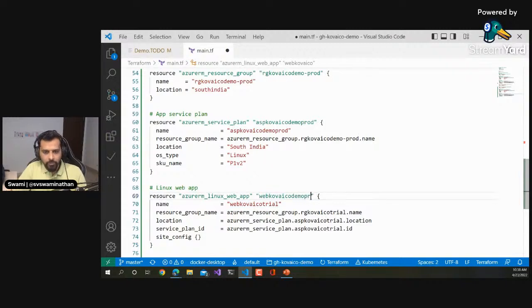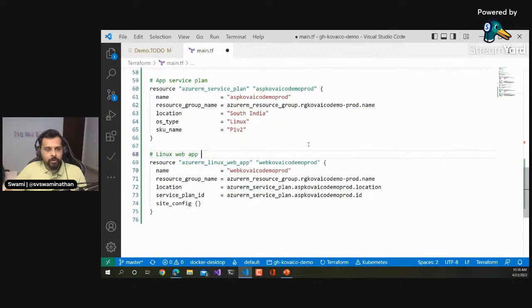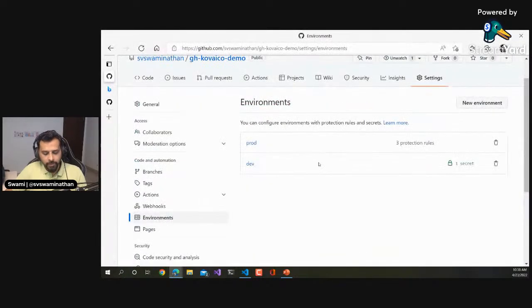So Coveco demo prod. I'll do that, and then I'll change this as well. Resource group name should be this resource group, right? Okay, and the location is going to be this location, wherever my app service plan is going to be, and the service plan ID also this service plan ID. Right? And if you want to understand how to create these resources and what the other things are, the Terraform documentation is the place to go.